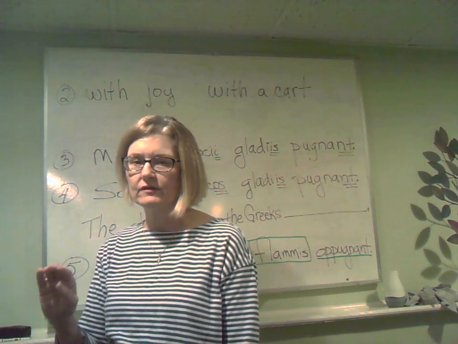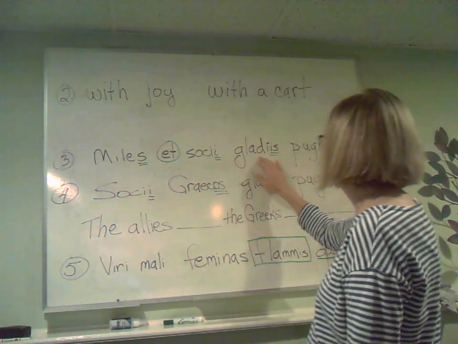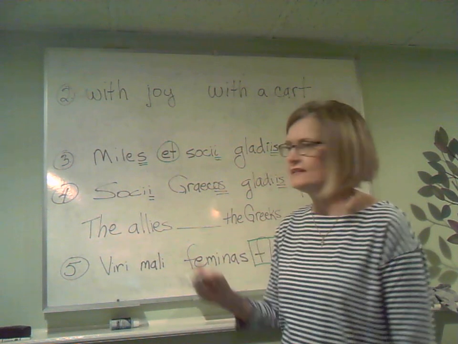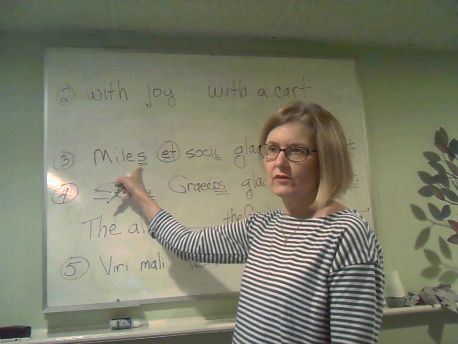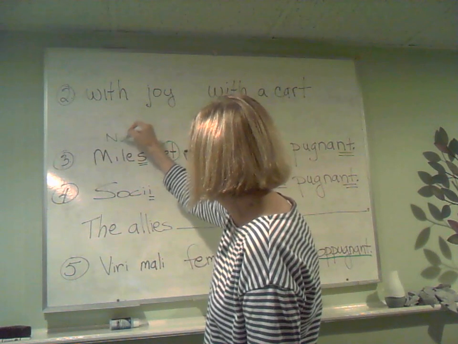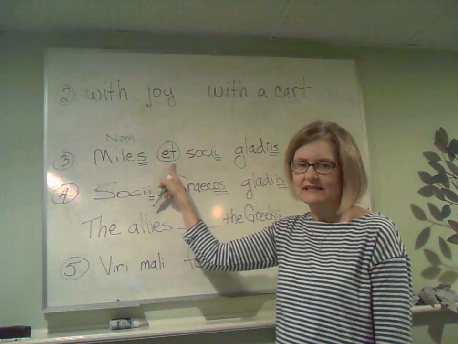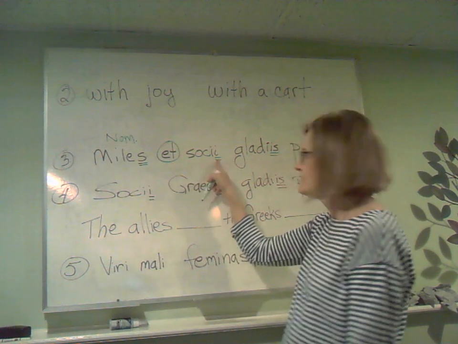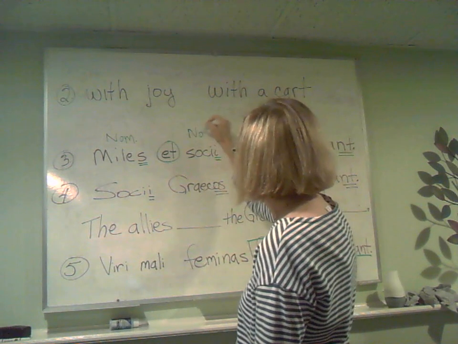Again, very simple. Let's take a look at an example sentence. Miles et socii gladiis pugnant. Okay, so look at each word. Tell me if it's in the ablative. This is miles. Does it have a long O, a long A, or an is at the end? No. This is in the nominative case. Look at this word, one of our special words, et. It means and. It is not in the ablative case. Look at socii. There's an I. That means it's nominative plural.